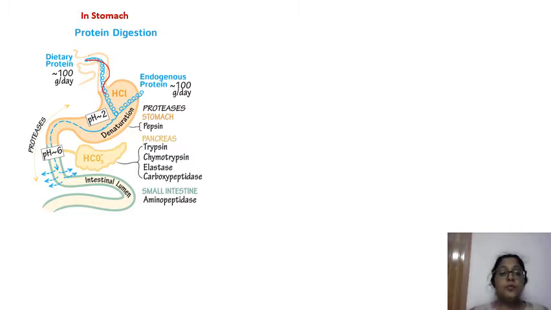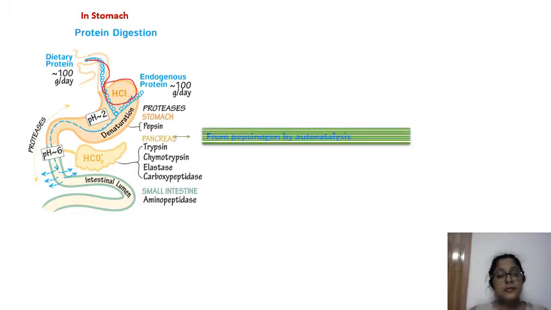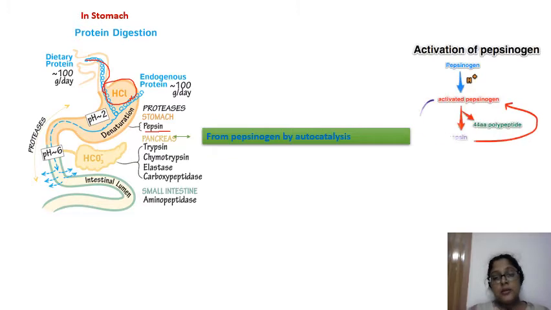You know that in the stomach we have a very highly acidic HCl. Now, in the stomach cells, they have pepsinogens. This pepsinogen by autocatalysis forms pepsin, which first starts denaturing the protein that we take in our diet. So this is the activation of the pepsinogen. The pepsinogen is getting activated by itself. That is the autocatalysis.